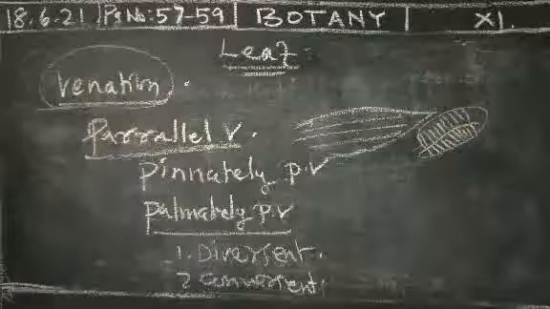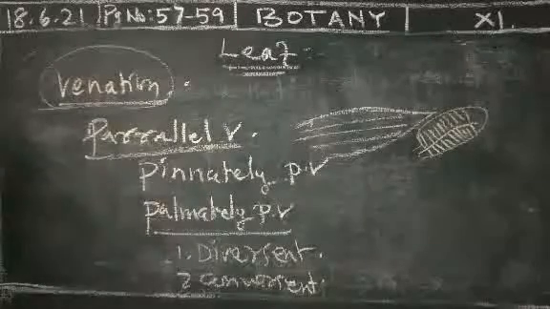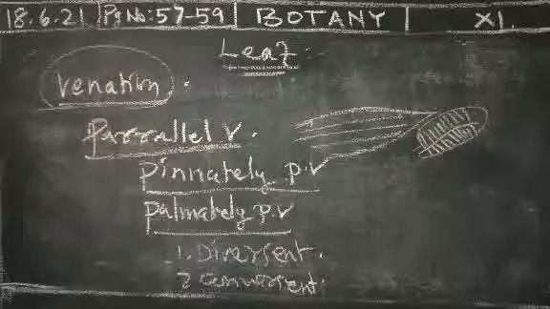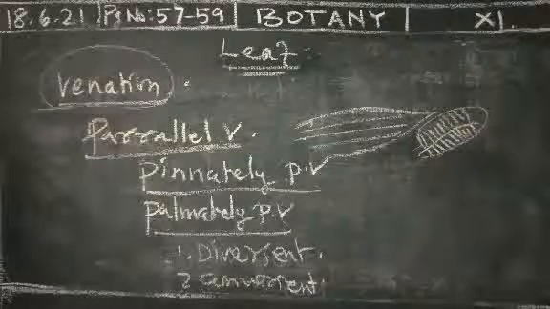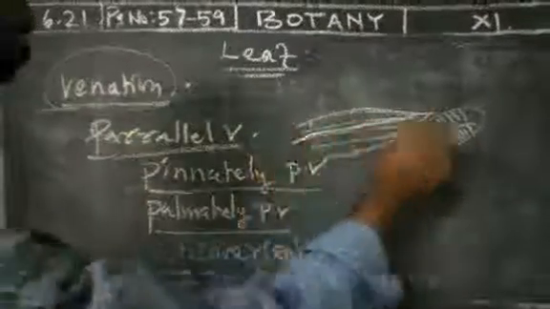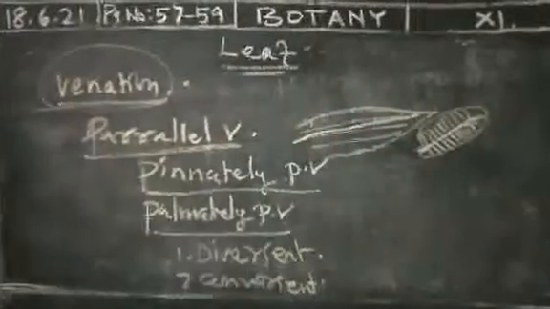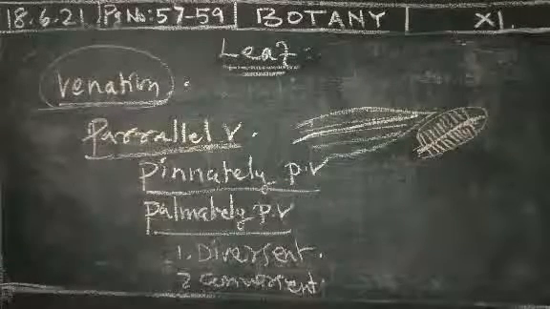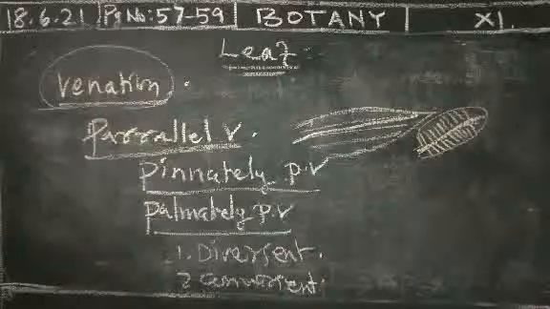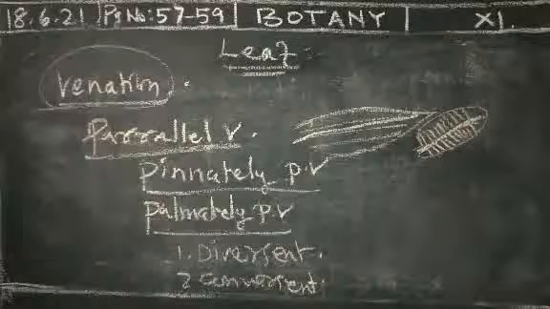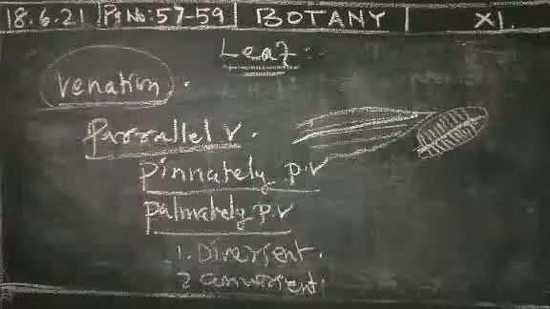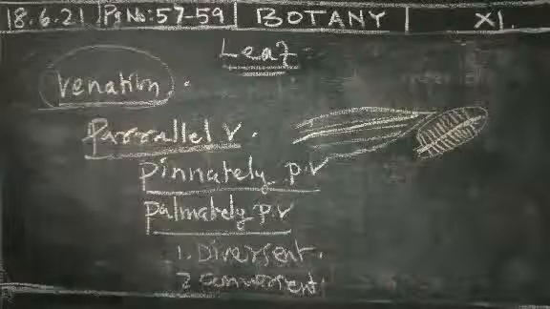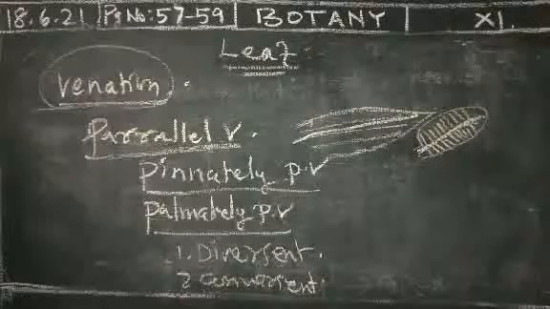In pinnately parallel venation, unicostate, uni means single. Here a prominent midrib is present in the center. Many veins run parallel to each other. This type of arrangement is a parallel venation. Mostly in Musa and Zingiber officinale, these plants have this type of pinnately arranged parallel venation.